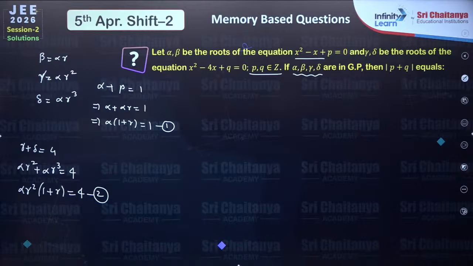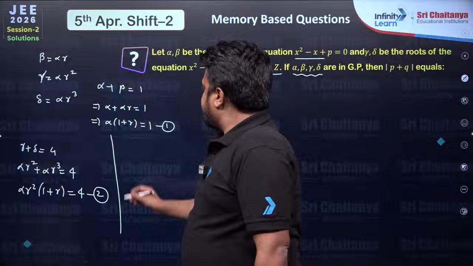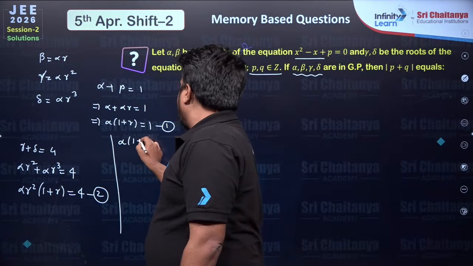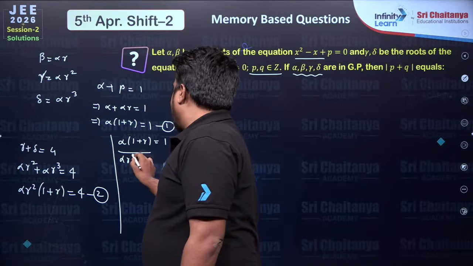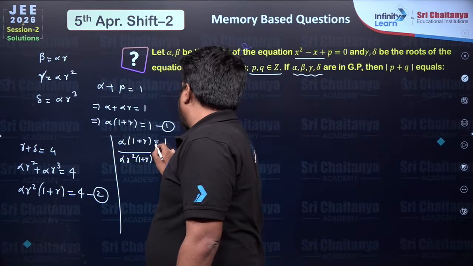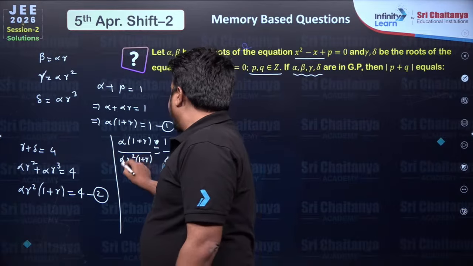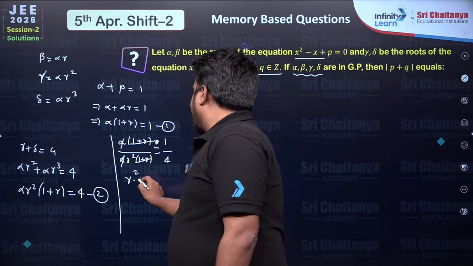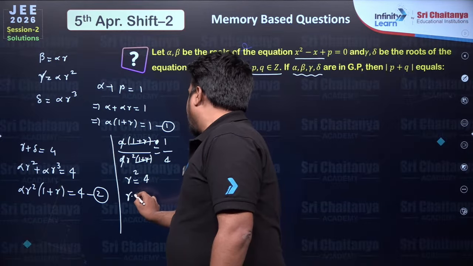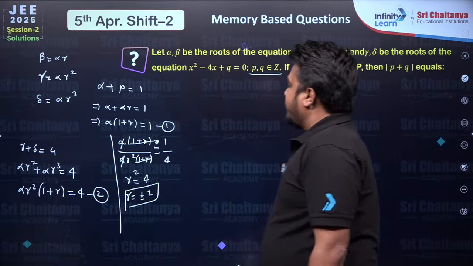Now if we take the ratio of 1 and 2, we can get some value for r. So let's do it. Alpha into 1 plus r divided by alpha r square into 1 plus r equals 1 by 4. Alpha cancels, 1 plus r cancels, we get r square is equal to 4, so r will be equal to plus minus 2. Fine.